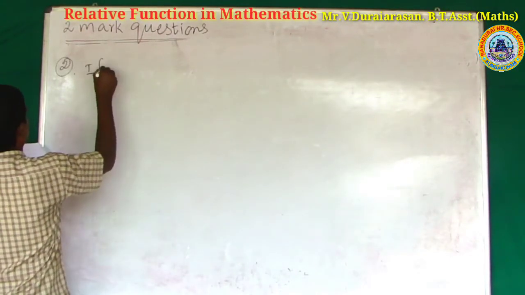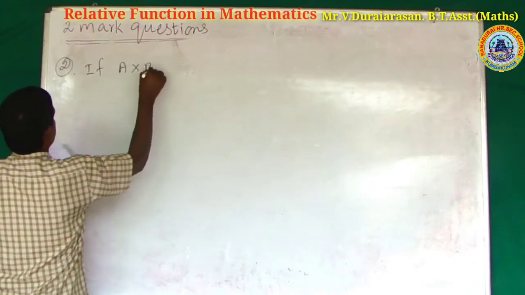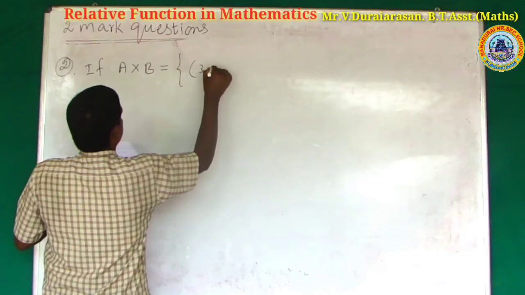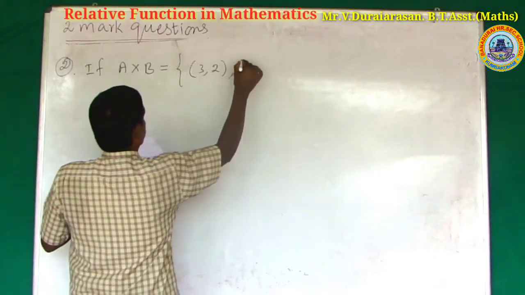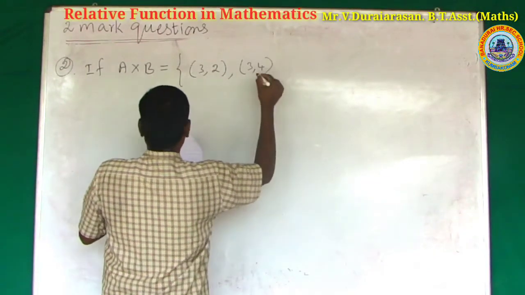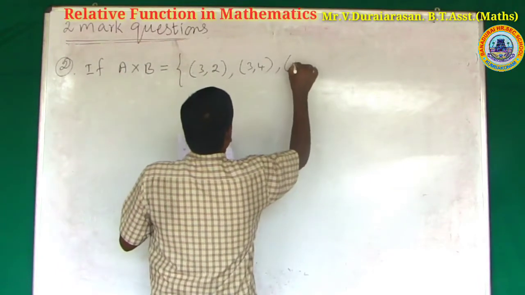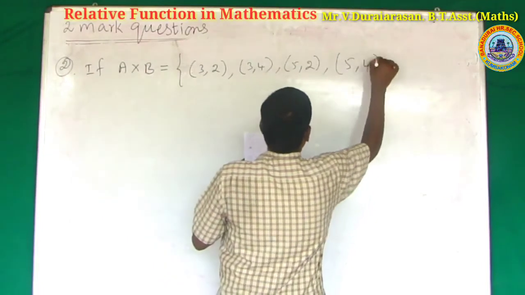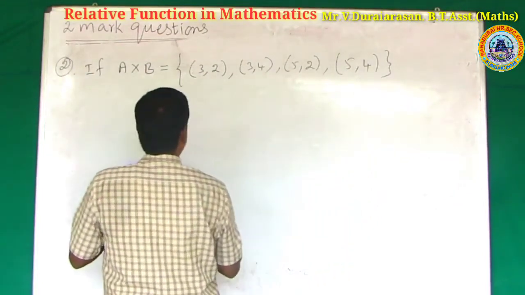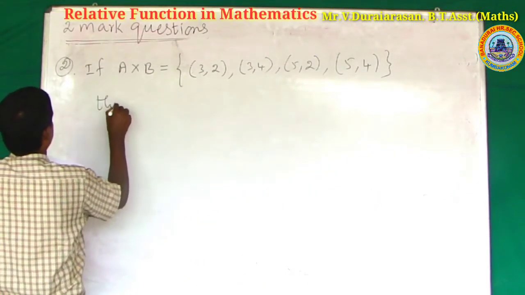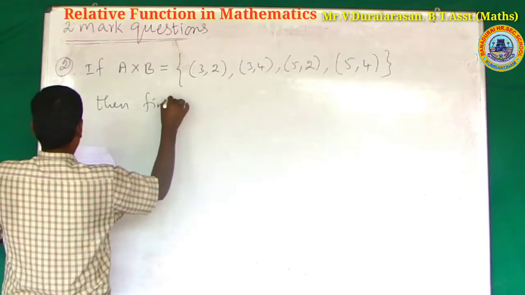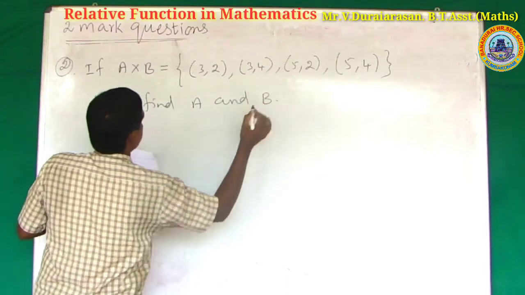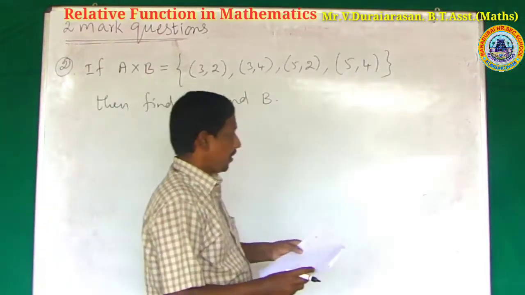If A cross B is equal to {(3,2), (3,4), (5,2), (5,4)}, then find A and B. What is given?